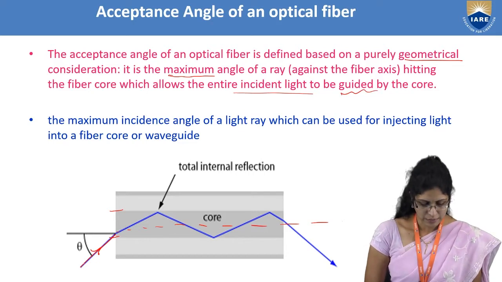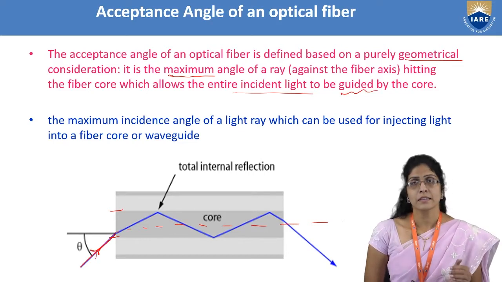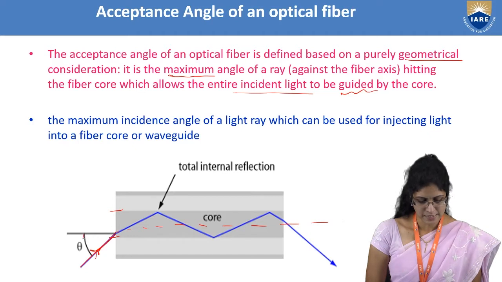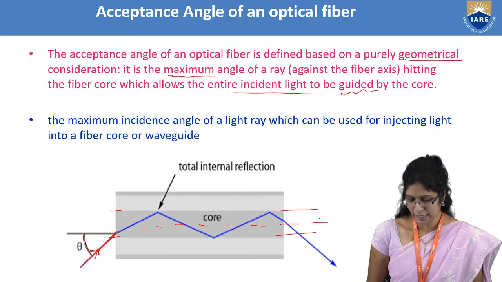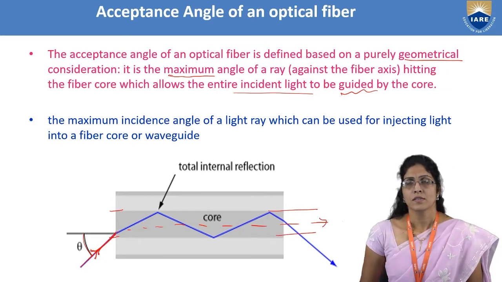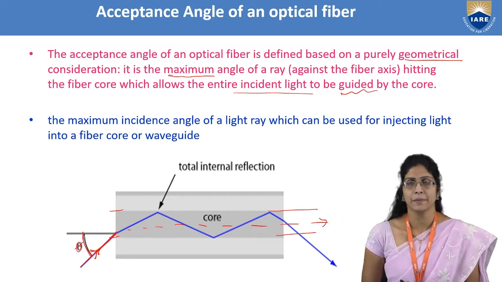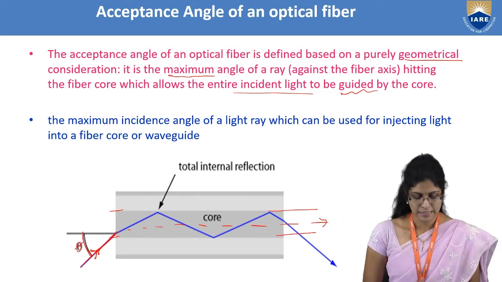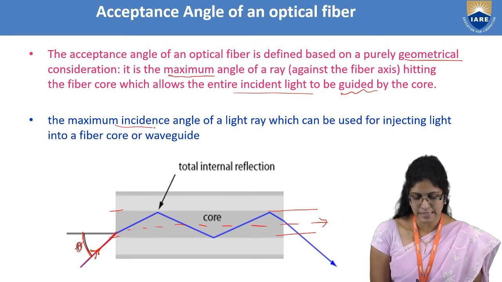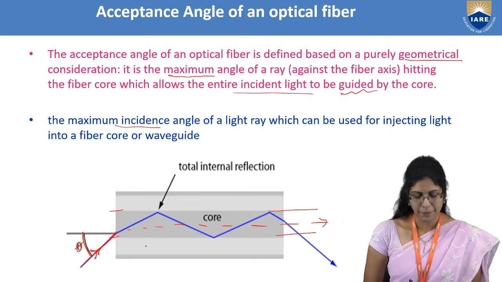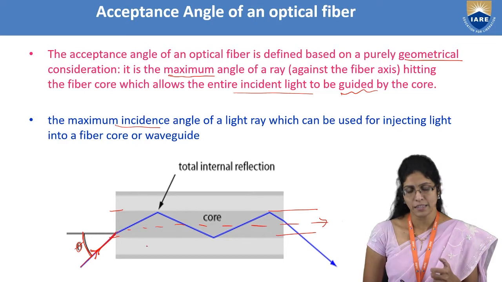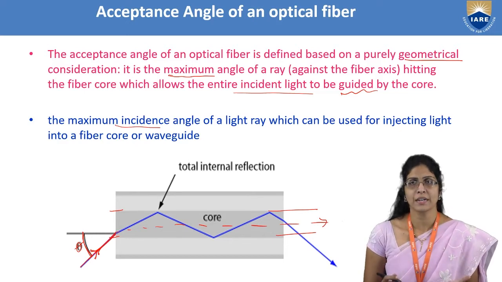Whatever light you are giving, the angle should be such that the entire light has to be guided along the core till the end. That angle is known as the acceptance angle. Simply, it is the maximum incidence angle of a light ray which can be used for injecting light into a fiber core or a waveguide.